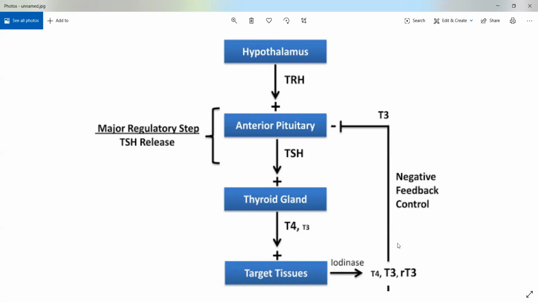Now coming to this, hypothalamus, if it wants to have some activity from the thyroid gland, for example, in my circulation there is less amount of T4. One important thing to remember is those two thyroid hormones, T3 and T4. There are other hormones as well, but the one circulating mostly in your blood will be T4. And the usable part: any target tissue, whether it is your muscle, your bone, or your liver, is where a thyroid hormone shows its activity, hence it is called the target tissue.